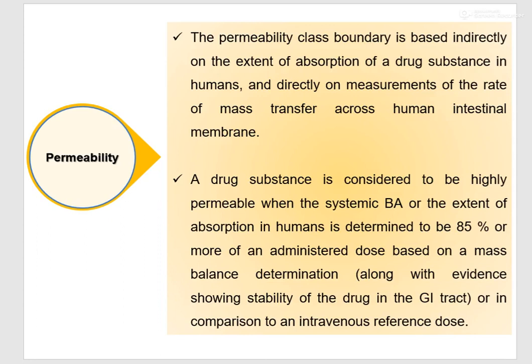A drug substance is considered to be highly permeable when the systemic bioavailability or extent of absorption in human is determined to be 85% or more of an administered dose, based on mass balance determination or in comparison to an intravenous reference dose. Means when you say your drug is highly permeable, the systemic bioavailability or extent of absorption of that drug in human is 85% or more.